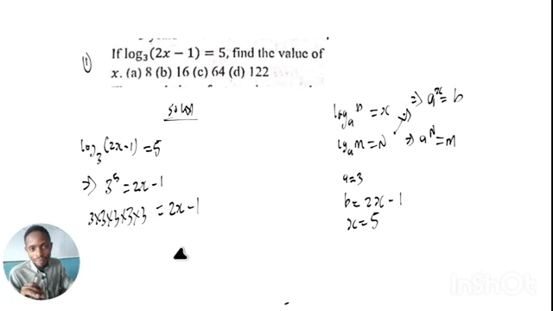How do you get it now? Since you have expressed it like that, let's multiply. 3 times 3 times 3 times 3 times 3 will give us 243. So we have 243 equal to 2s minus 1. Now this gives us a very simple equation.